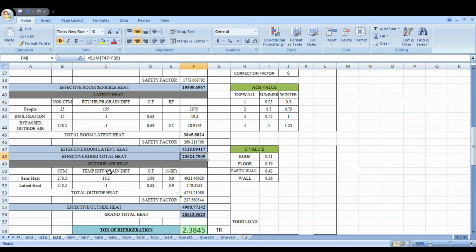Now outside air heat, sensible heat. This is 278.2.